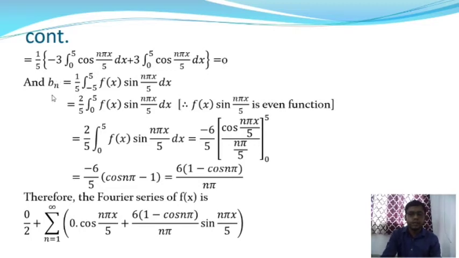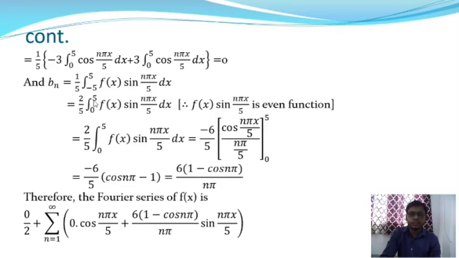After that we are going to find the coefficient bn, and from Euler's formula, bn is equal to 1 by 5 into integration over minus 5 to plus 5 f(x) into sin(n pi x by 5) into dx.